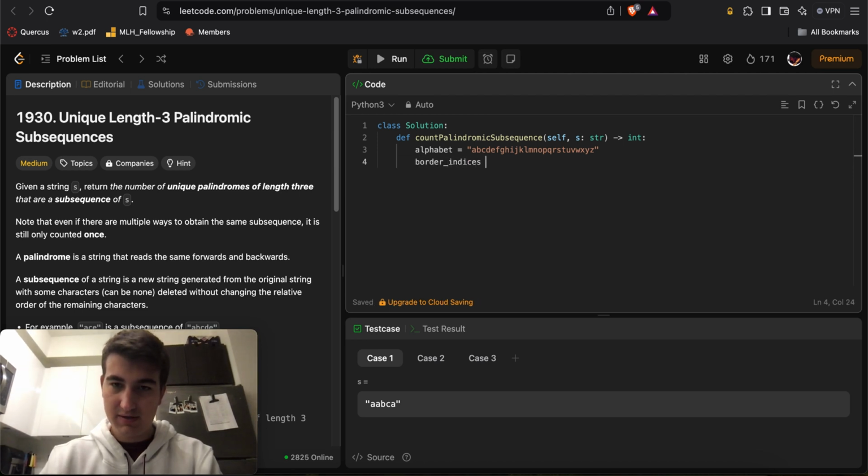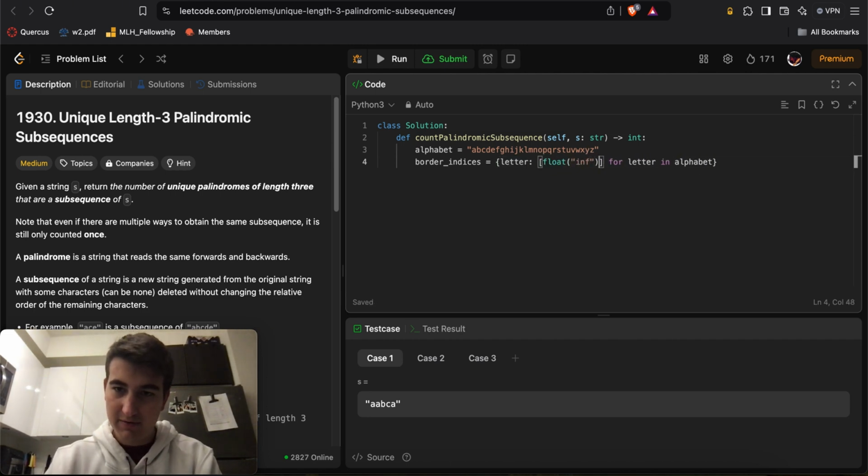Border indices is equal to a dictionary. We're going to do letter for letter in alphabet. That's going to point to a two-element list. First, it's going to be float of infinity, float of negative infinity, right?